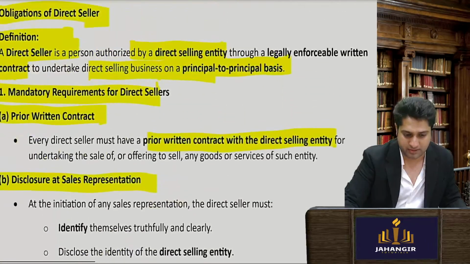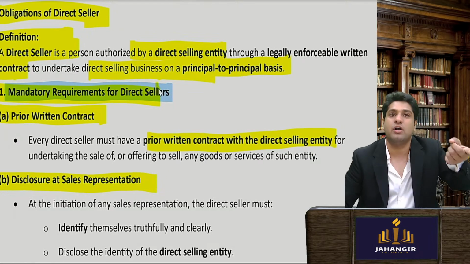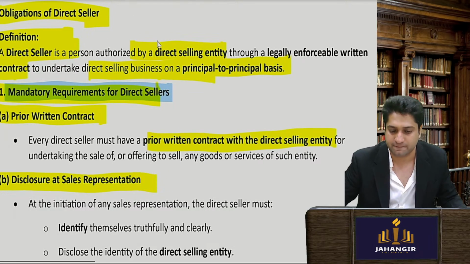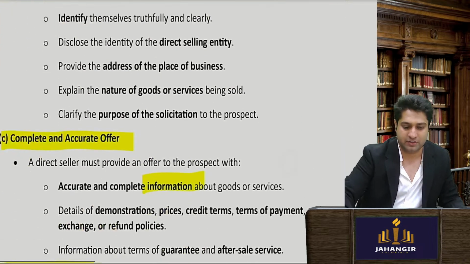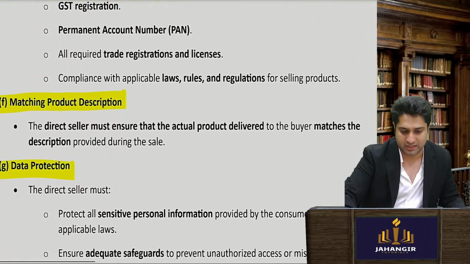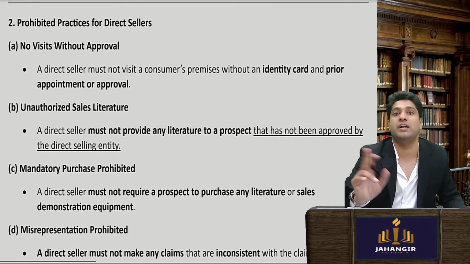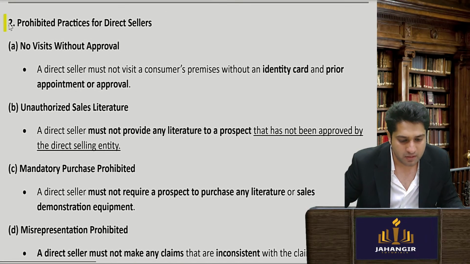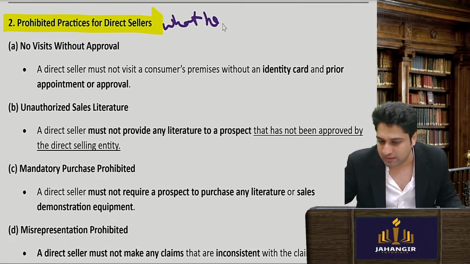Now this is about what he should do. All this while we were reading the requirements for a direct seller, what he should do. Have a written agreement, give disclosures, give an order form, do the necessary registration, match the product description, and protect the data. Now what he shouldn't do? Prohibited activities.